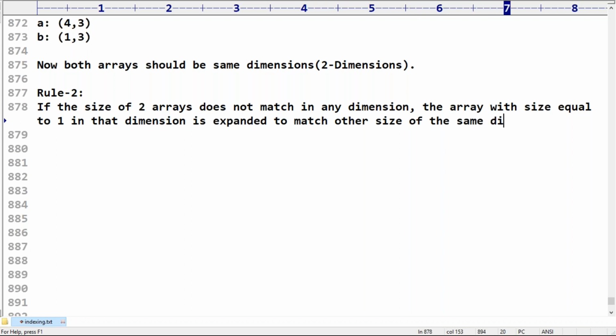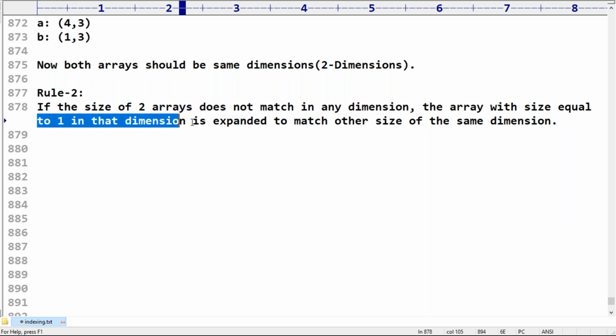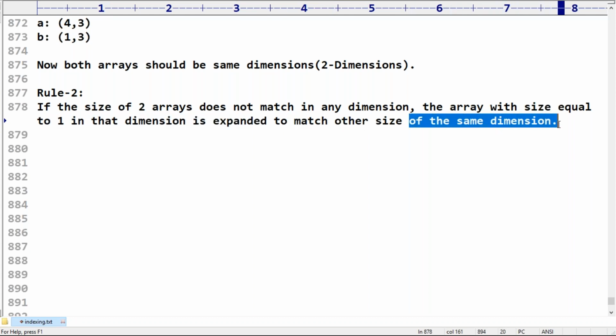Here just observe that if the size of two arrays does not match in any dimension, the array with the size equal to 1 in that dimension is expanded to match the other size of the same dimension. What is the meaning of this, sir?